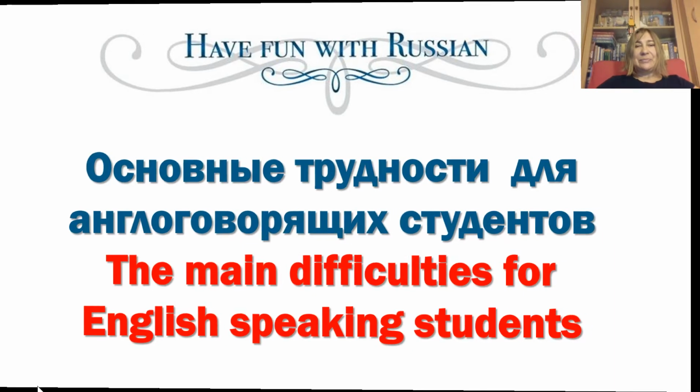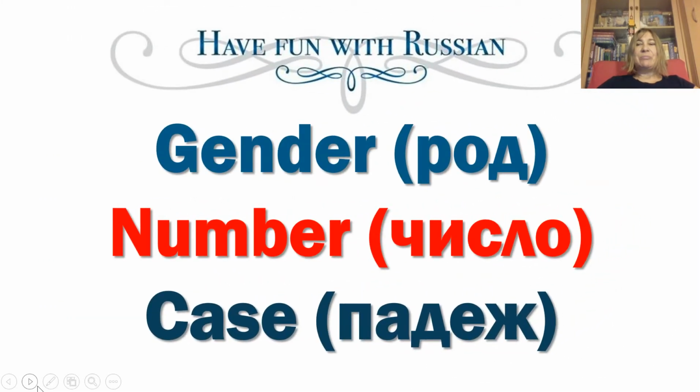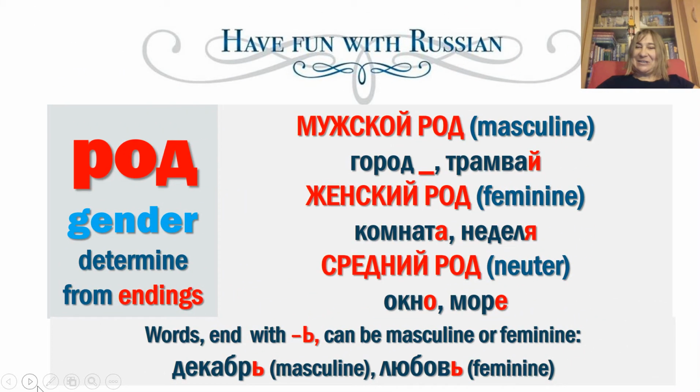о грамматике. Я расскажу вам о существительных. I will tell you about Russian nouns and their most remarkable features like gender, род, number, число, and case, падеж. Let's start with gender. In Russian, there are three genders: masculine, мужской род, feminine, женский род, and neuter, средний род.